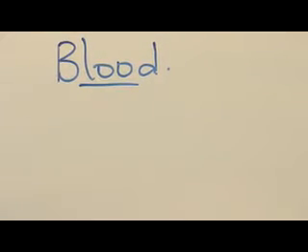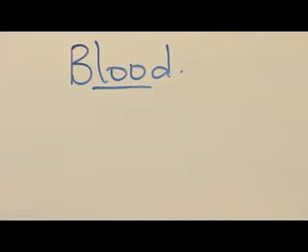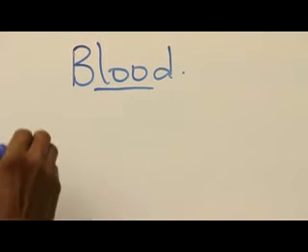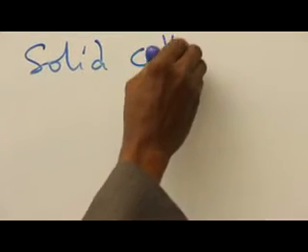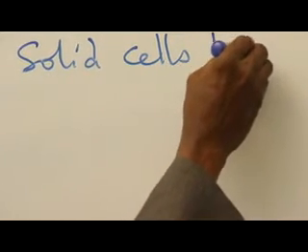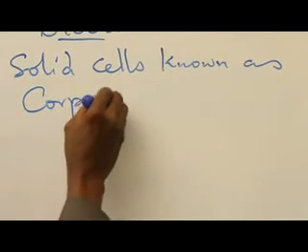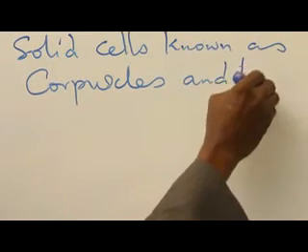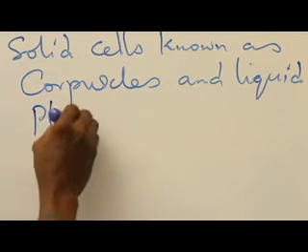Blood is a tissue that appears to be a fluid in the body. Even though it is a fluid, the blood itself is made up of solid cells known as corpuscles and liquid plasma.